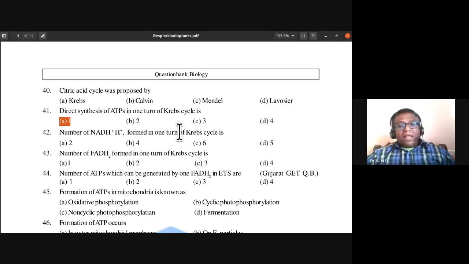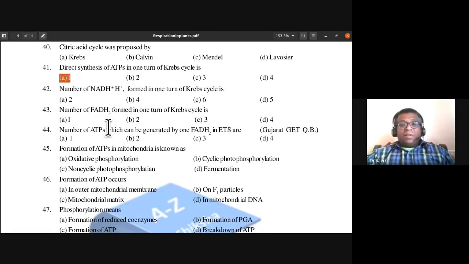42nd, number of NADH2 formed in one turn of Krebs cycle is, so totally it would be 4, including that which is formed during oxidative decarboxylation. If we include it, the total number of NADH2 formed in one turn of Krebs cycle is 4. So 42nd, B is the answer.